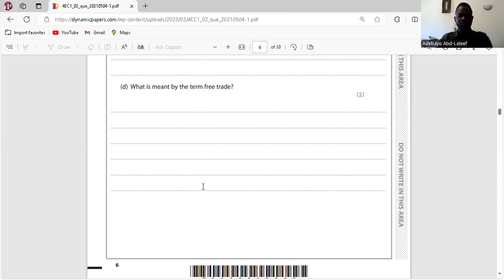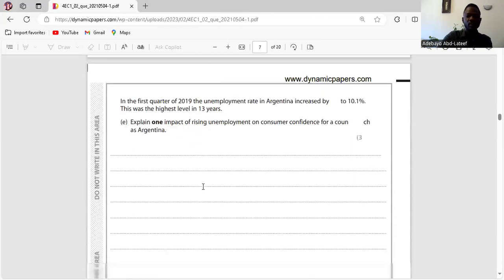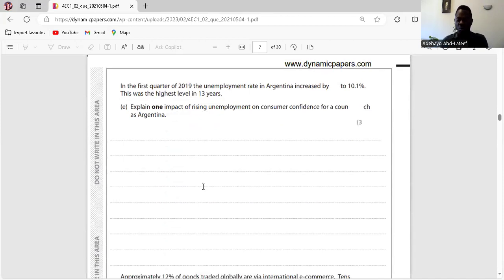Explain one impact of rising unemployment on consumer confidence on a country such as Argentina. So high rates of unemployment of 10.1%, based on what is written here, would mean that income levels would have fallen in Argentina. As a result, consumer spending would reduce. This brings about lower confidence for consumers. As a result, consumers may be cautious of spending.